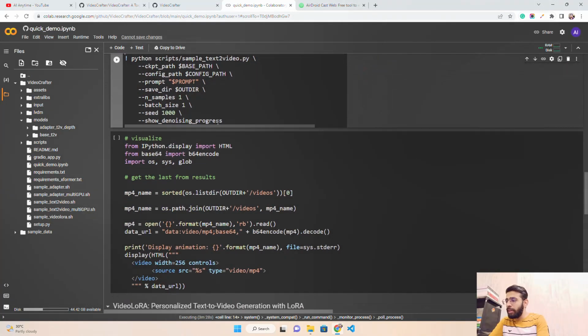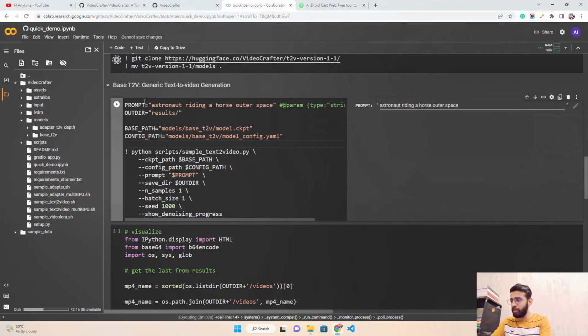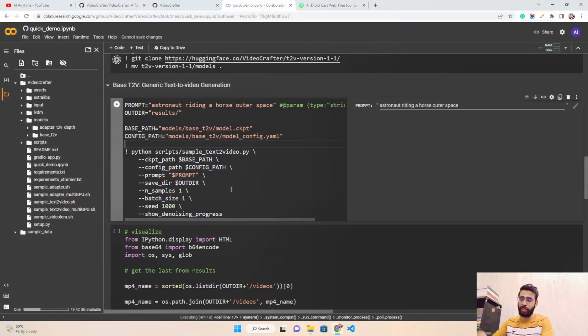And then we are running this Python inference command with multiple parameters like checkpoint path, which is the base path, then the config path, again the config path, and then we pass the prompt. Very much self-explanatory, guys. Then where we are saving the results, the number of samples we want, the batch size, and the seed for reproducibility. If you want to reproduce your results every time, you can tweak all this. Pretty much self-explanatory if you are working with data science. Then we have denoising progress as well, with a status message showing the denoising progress and how much time that process takes.